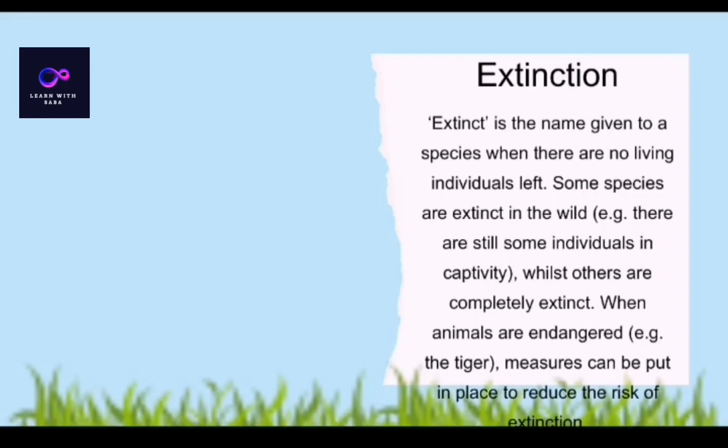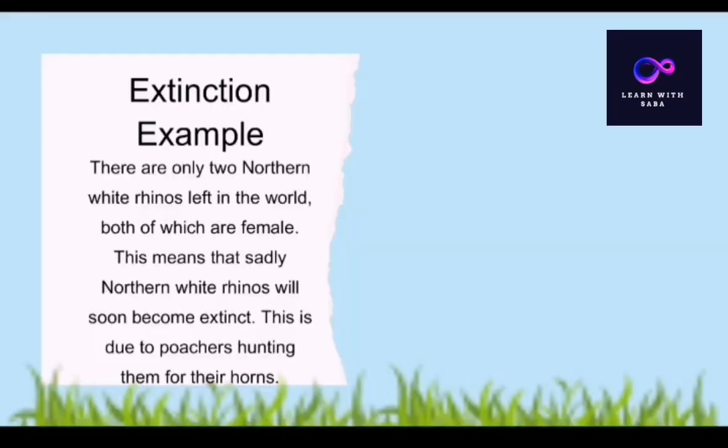So we should try to protect endangered species and help them produce more individuals for their survival. It is important to conserve endangered species first, to avoid the extinction of these species.